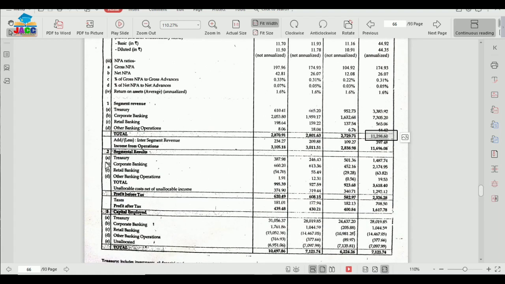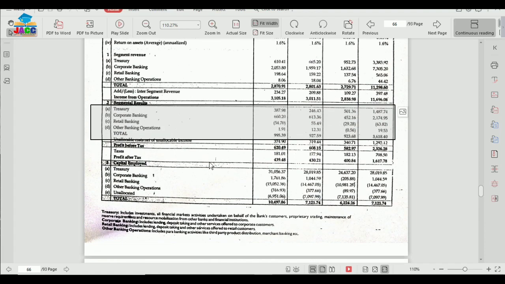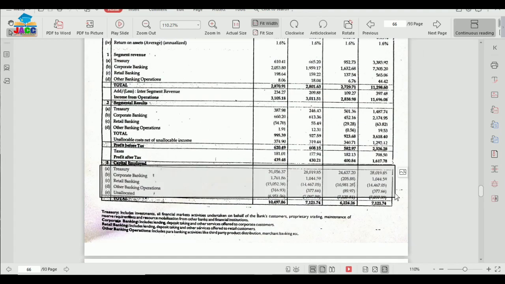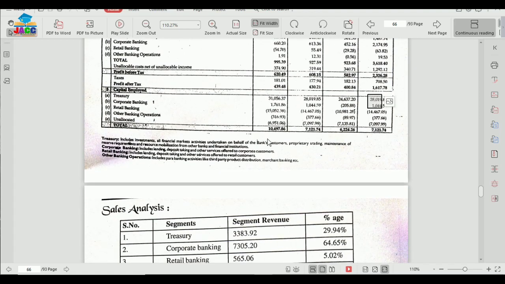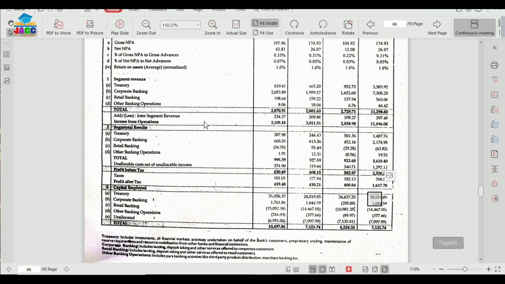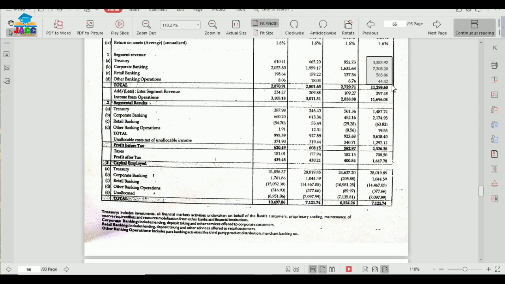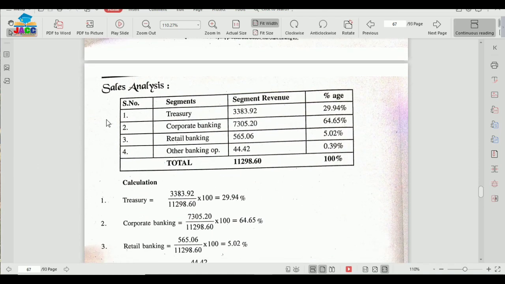Then we have segment results for all four segments. We'll also take the data from this side, and then again we have the result of capital employed for all the four segments. We'll take this data. So this is how we have to pick the data for analysis, and the first analysis we'll be making will be sales analysis, because we know that the revenue means sales. So for segment revenue we'll be taking all the figures of this year 31st March 2014 audited data, and for sales analysis we will make the table like this.